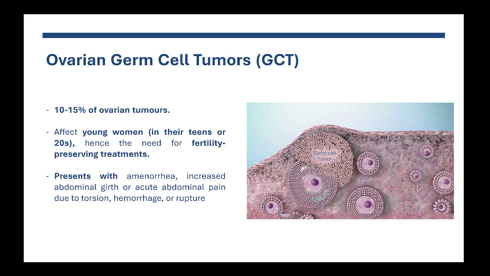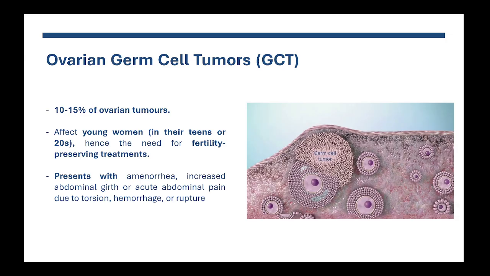These represent approximately 10 to 15% of all ovarian tumors, but of course, the frequency with which you will see ovarian germ cell tumors will vary according to your scope of practice. The reason is that germ cell tumors affect mostly young women in their teens or their 20s. So if you have more of a pediatric or teenager-based practice, then you could see more of these tumors compared to somebody who works in an adult-focused hospital, for example.